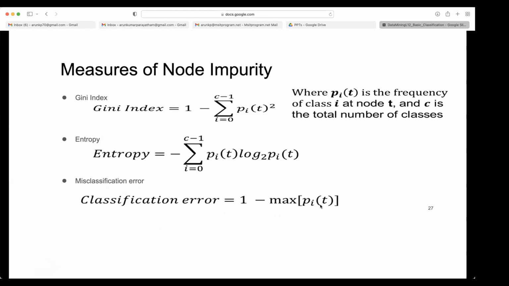Maximum is 1, right? So it is again between 0 and 1. So these are the 3 measures people will use to compute how impure a node is. I'll repeat again, there are 3 types of measures we are discussing. There may be more, but in this course we are discussing 3: Gini index, entropy, and misclassification error.